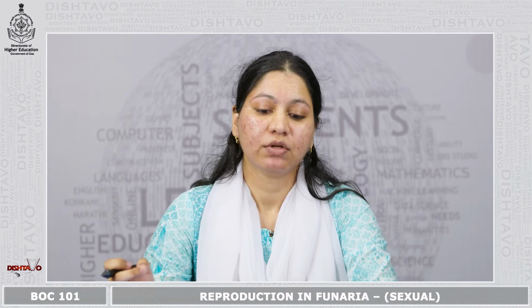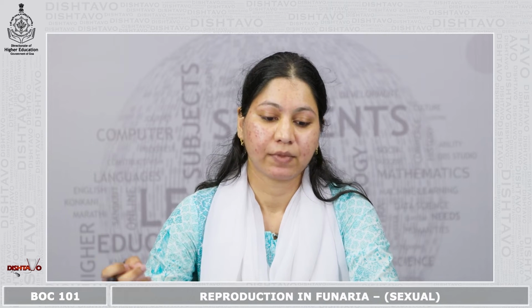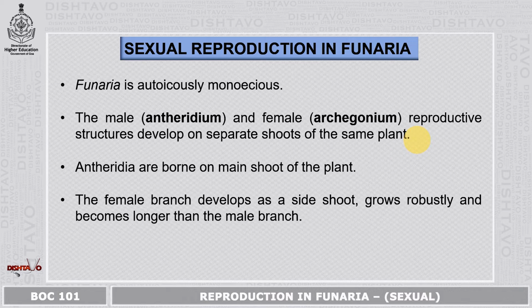Students, now we will study the sexual reproduction in Funaria. Now, Funaria is autoecious monoecious. What do you mean by autoecious monoecious? In this, the male reproductive structure, known as the Antheridium, and the female reproductive structure, known as the Archegonium, are present on separate shoots of the same plant. Okay, so this is known as autoecious monoecious. Now, antheridia are borne on the main shoot of the plant. The female branch develops as a side shoot and it grows robustly and becomes longer than the male branch.